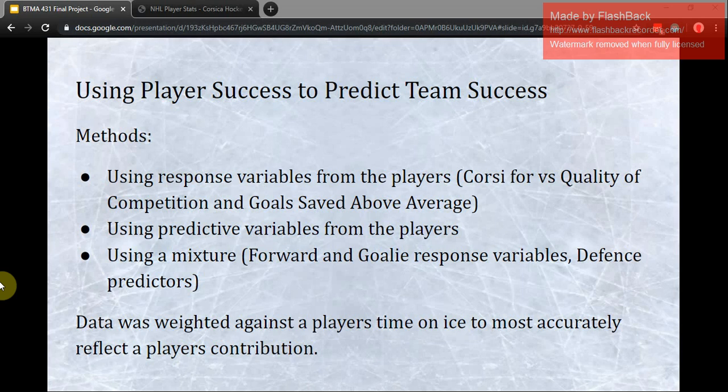Hello and welcome back. Now I'll be going over using player success to predict team success. I used a few methods during this section.